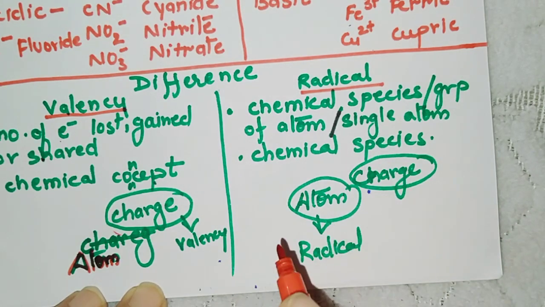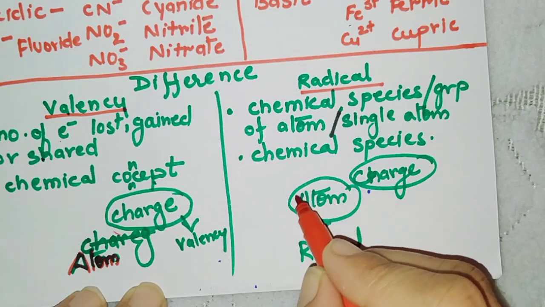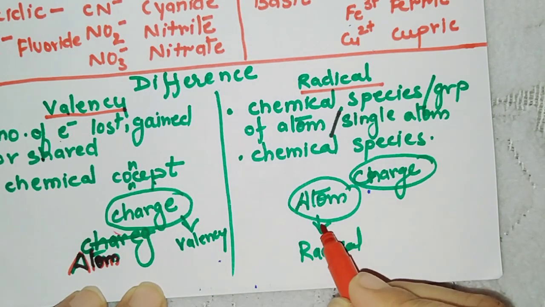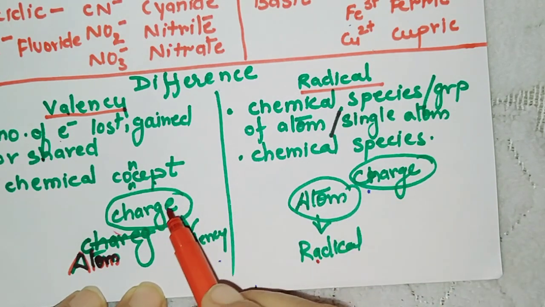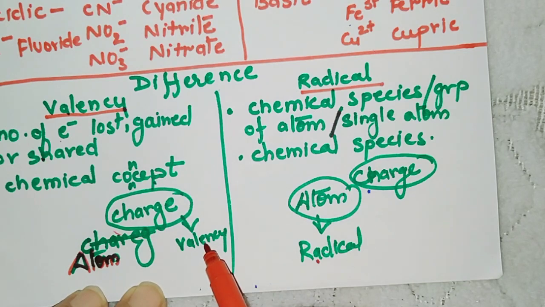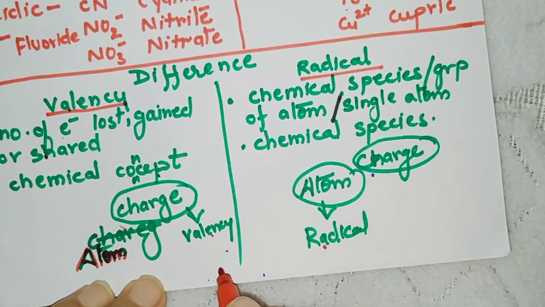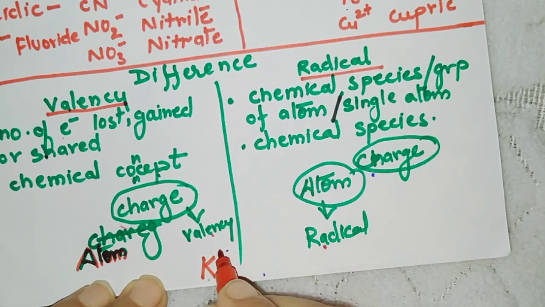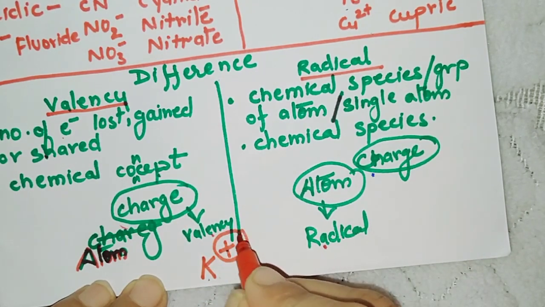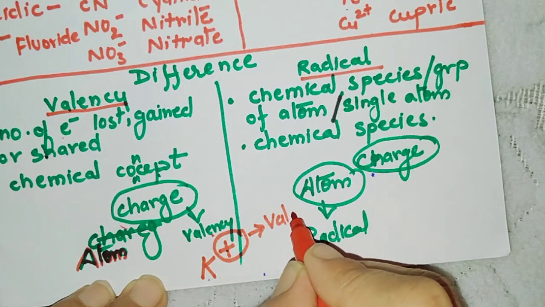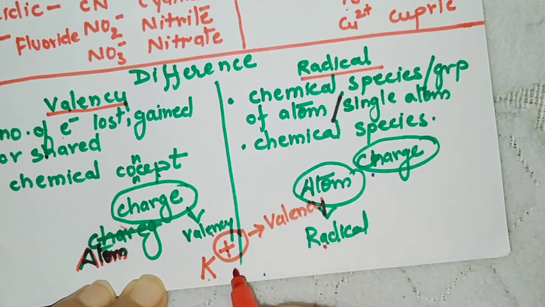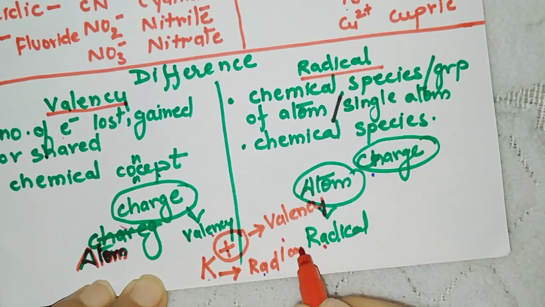So what is the major difference? How to identify? An atom or group of atoms having a charge is a radical, and that charge is your valency. I think it is clear to you. See here, I am taking one example, K plus. This plus is your valency, and this K is your radical. K plus is your radical. I think now it is clear to you all.